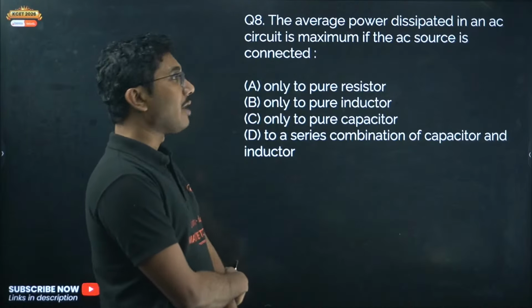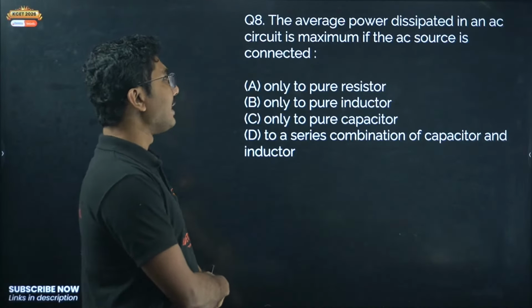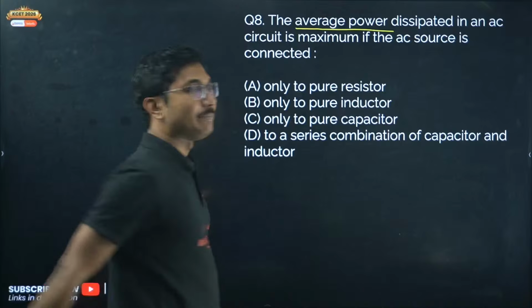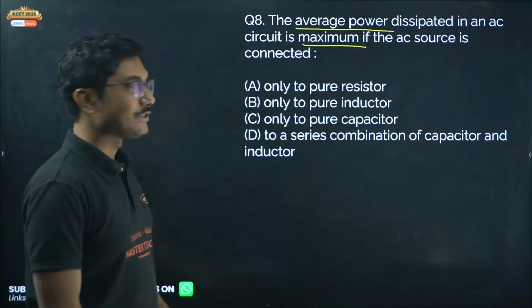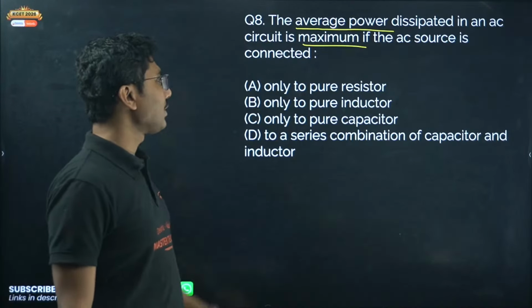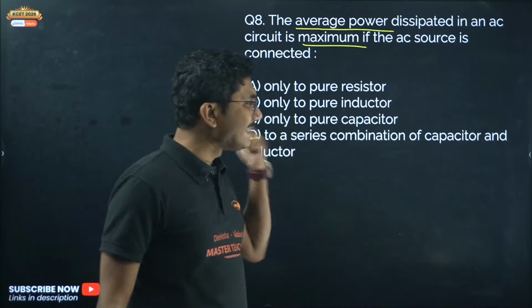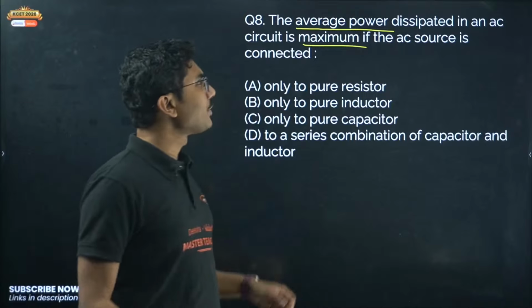The average power dissipated in an AC circuit is maximum if the AC source is connected. So average power dissipated, and that is maximum if the AC source is connected only to a pure resistor, only to a pure inductor, only to a pure capacitor, or to a series combination of capacitor and inductor. So which of them is correct?